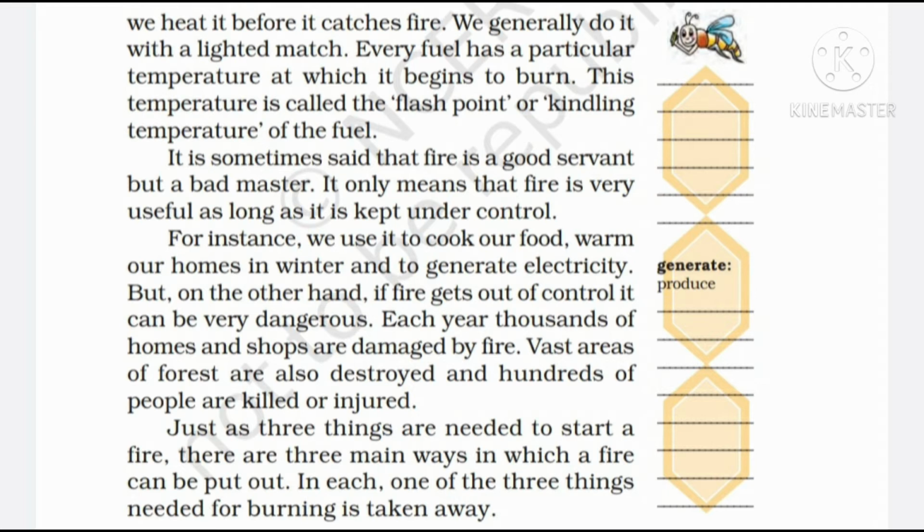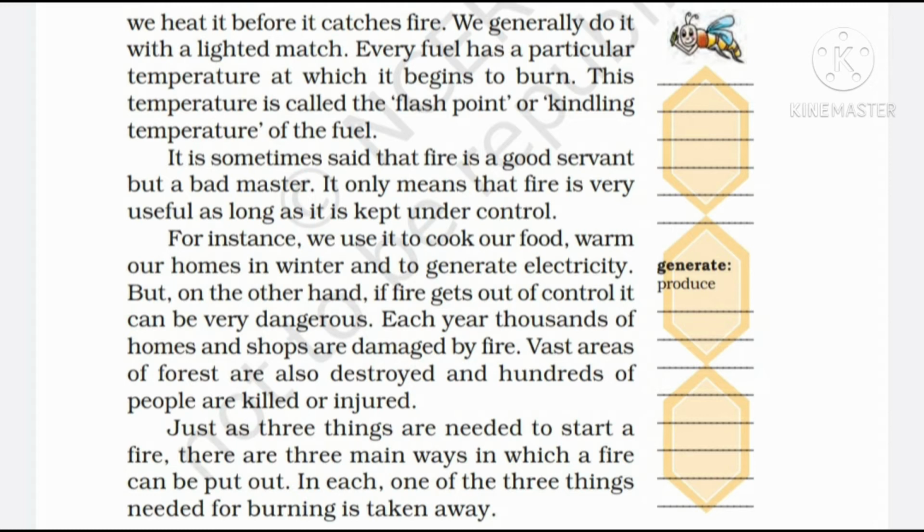If you are aware, then this was a great example of how fire can cause destruction, how it can be very disastrous for us. Just as three things are needed to start a fire, there are three main ways in which a fire can be put out. What are the three ways? We are going to read. In each, one of the three things needed for burning is taken away.